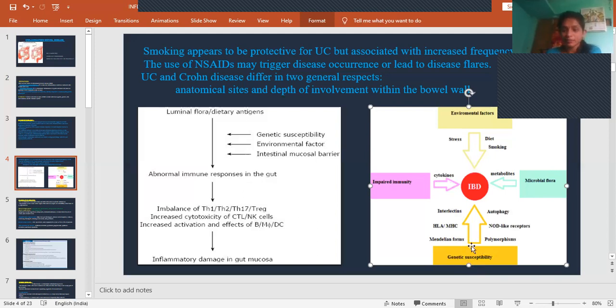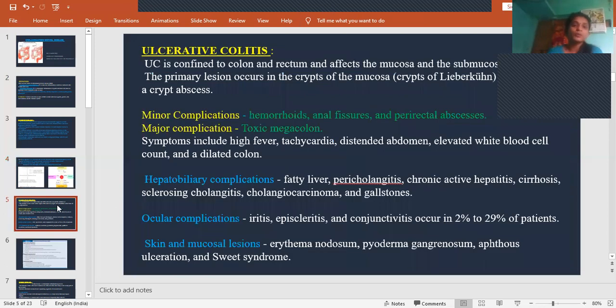it leads to polymorphisms and activation of HLA and MHC antigens, and autophagy and interleukins, that means breaking down of these epidermal layers. All this leads to the cause of inflammatory bowel disease. Clear? And now we are going to discuss each and every topic clearly.